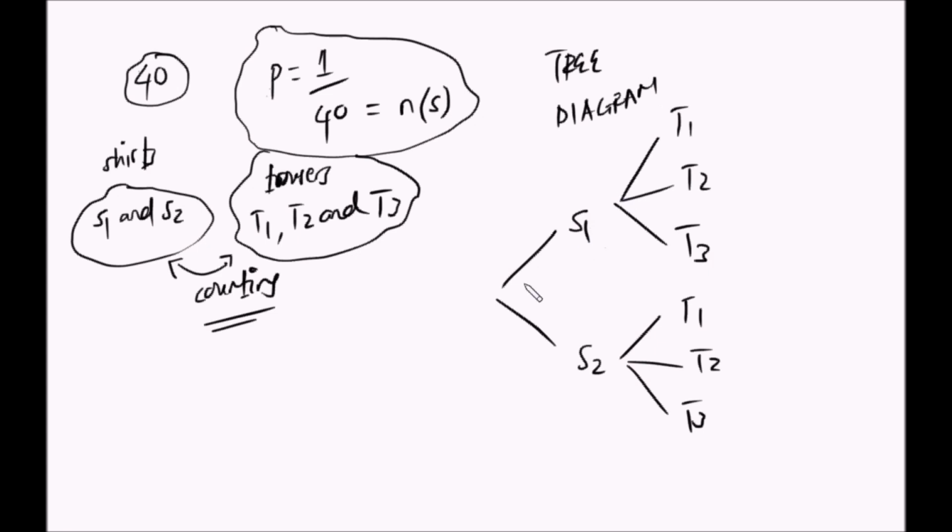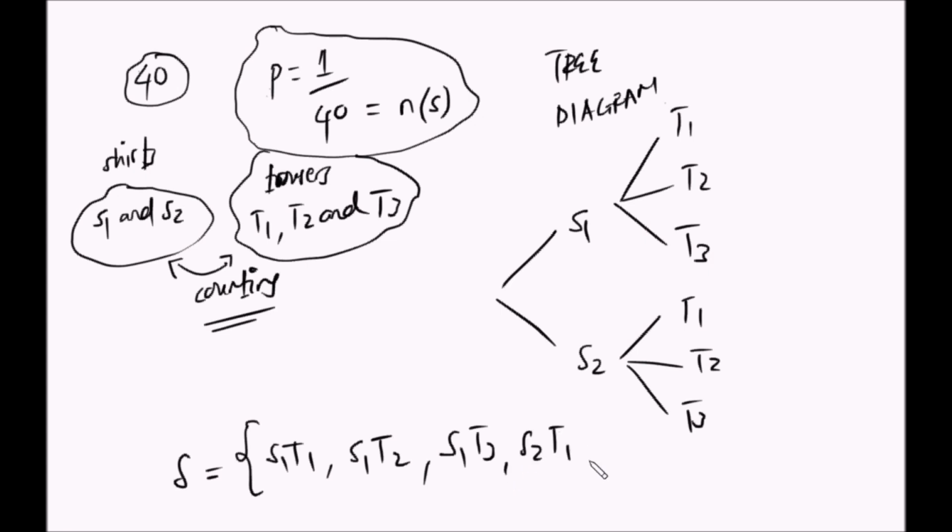So you can see kumbe sample space now itakuwa nini? Itakuwa ni kwamba amevaa shati S1 sambamba na trouser T1, au amevaa shati S1 sambamba na trouser T2, au amevaa shati S1 sambamba na trouser T3, au amevaa shati S2 sambamba na trouser T1, au shati S2 sambamba na trouser T2, au shati S2 sambamba na trouser T3. You can see. Hichi tulichokifanya hapa tumejaribu kudetermine sample space kwa utundu wetu.